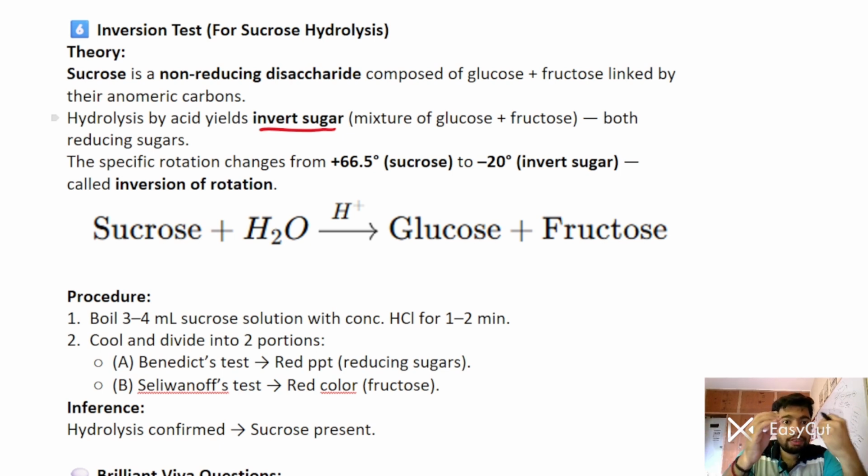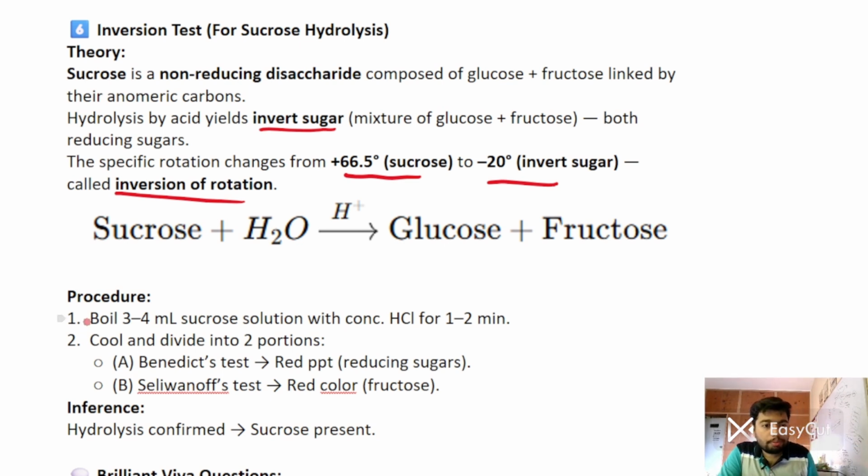The specific rotation of sucrose is plus 66.5 degrees, but the invert sugar mixture is minus 20 degrees. It is called inversion of rotation. Okay, this is called inversion of rotation. So what you have to do? You have to boil the sucrose solution with concentrated hydrochloric acid for 1 to 2 minutes. Okay, then you have to cool it down and divide it into two portions.